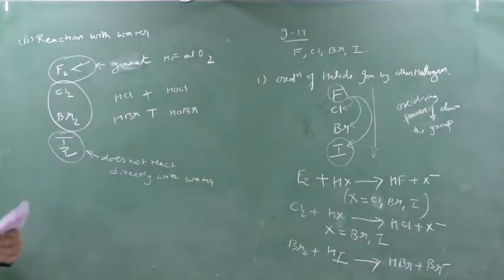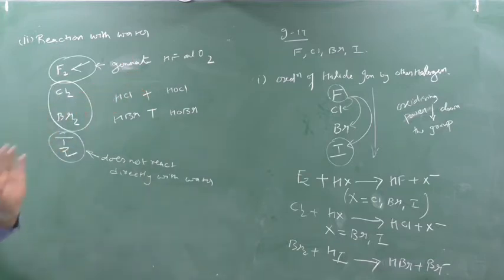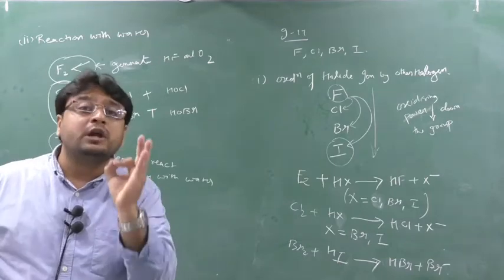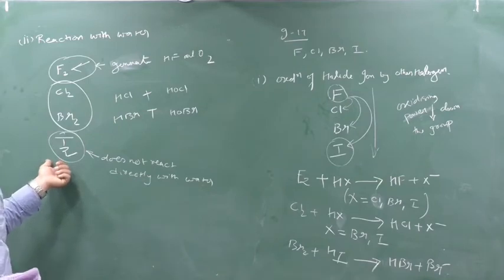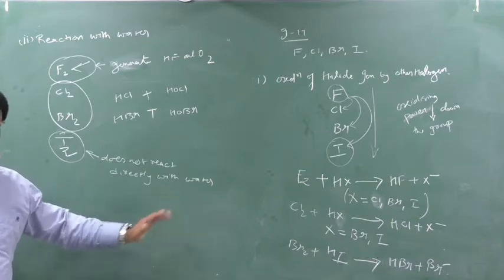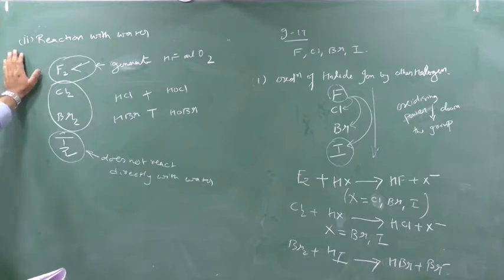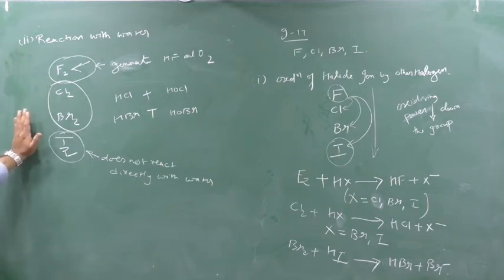Clear? Only the fluorine will react with water to generate oxygen, whereas the other elements do not react with water to generate oxygen. Yes, they will react with water, but by reacting with water they will not generate oxygen. Only fluorine will generate oxygen, whereas iodine will not react directly with water. Instead, it will react with base and form hypoiodate ion. That I will show you. But the key point is that all the halogens except iodine will react with water. Iodine will not react directly with water. Instead, it will react indirectly. That reaction I will show you.